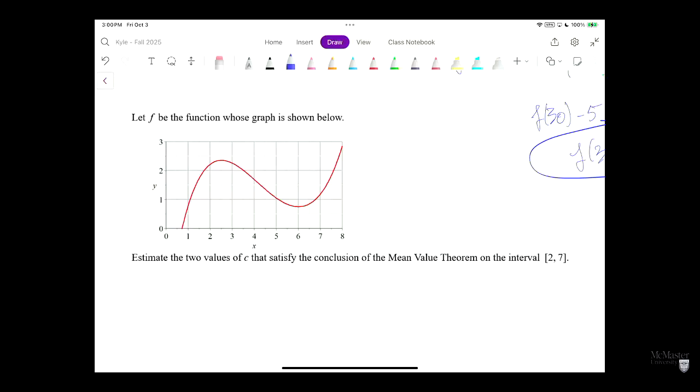Okay, so let's check. Before we apply our mean value theorem, [2, 7] is a closed interval. Our function f is continuous everywhere because we can draw it without taking our pen off the paper, and it's differentiable. Why is it differentiable? No, continuous functions don't have to be differentiable. For example, the absolute value function. It's actually the other way around: if a function is differentiable, it has to be continuous. So why is this function differentiable?